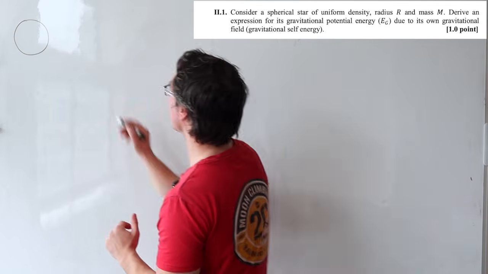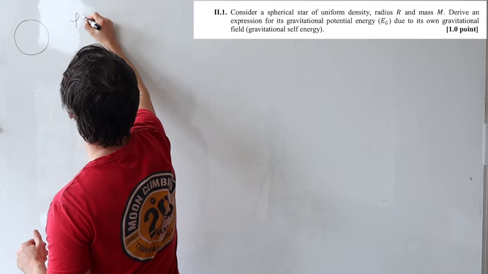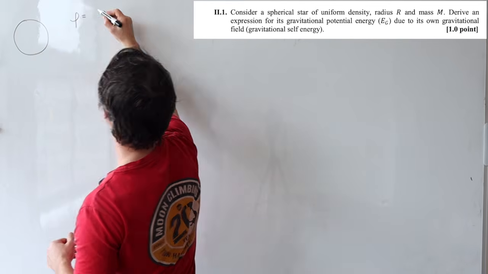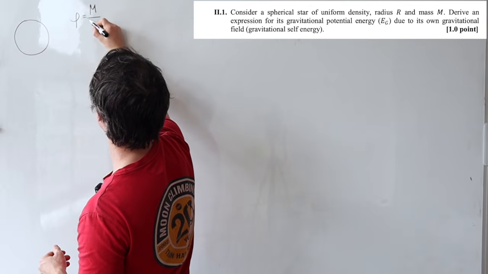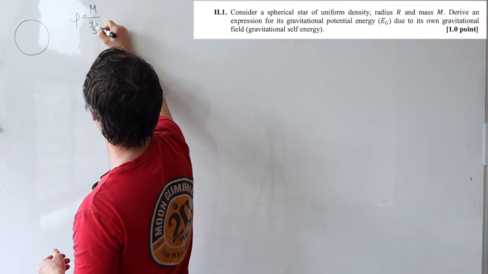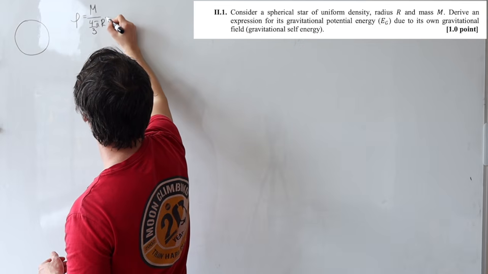Because the star is of uniform density, my first trick would be just to write down that the density is equal to the total mass divided by the total spherical volume, which is just 4/3 pi r cubed.